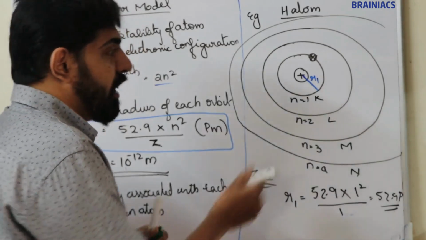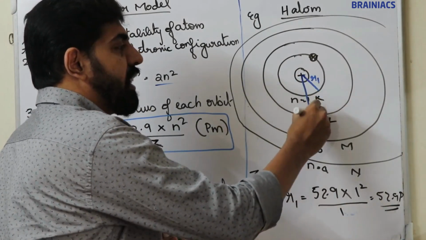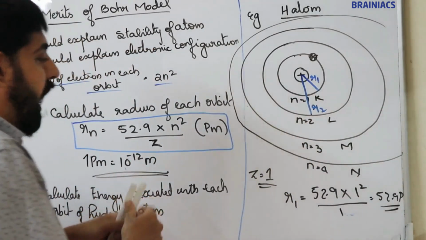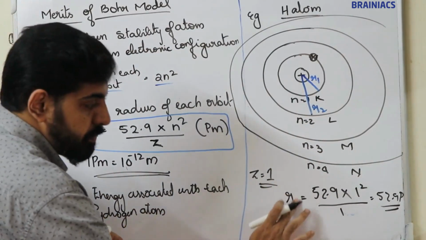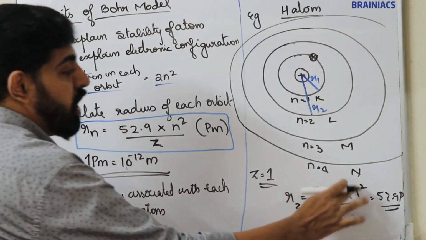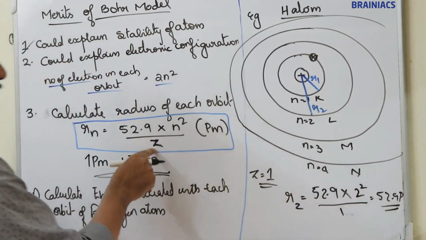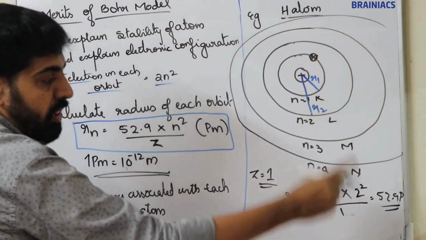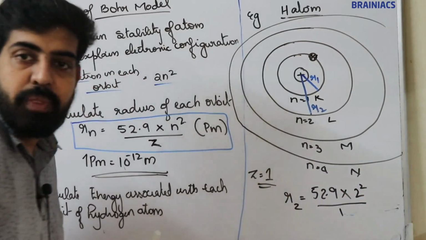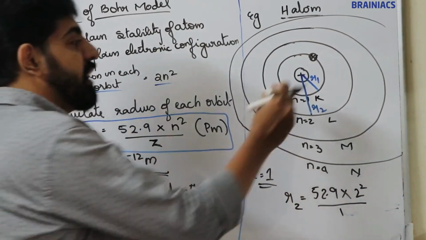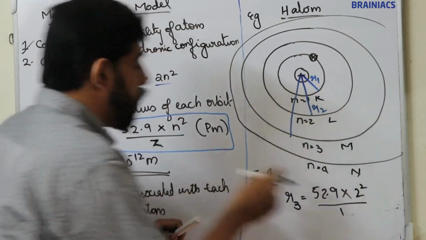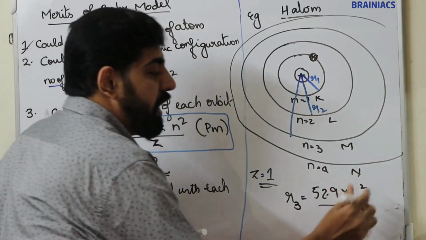Now for the second orbit, let that radius be R2. So the equation will become R2 is equal to 52.9 into 2 square by 1. Z value for hydrogen is 1. So you'll get 52.9 into 4. Now the third orbit radius, R3, is equal to 52.9 into 3 square by 1.